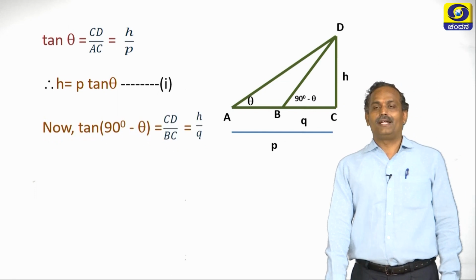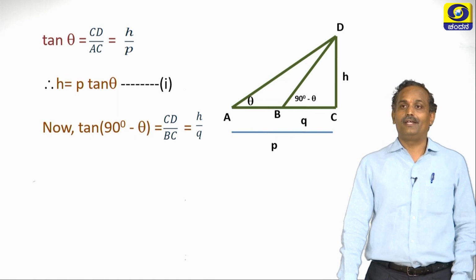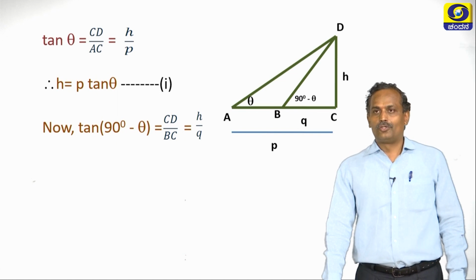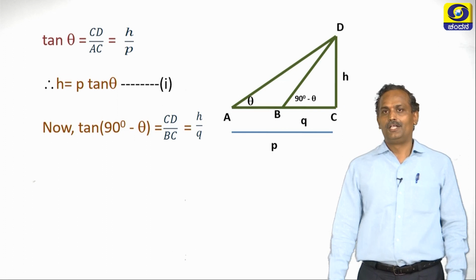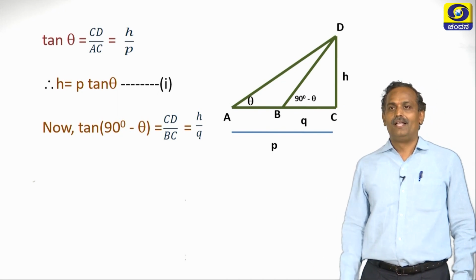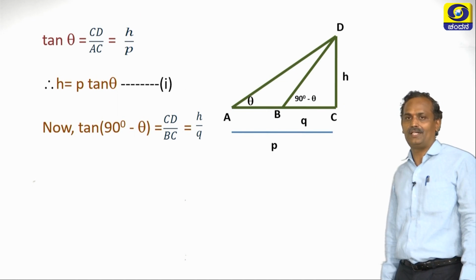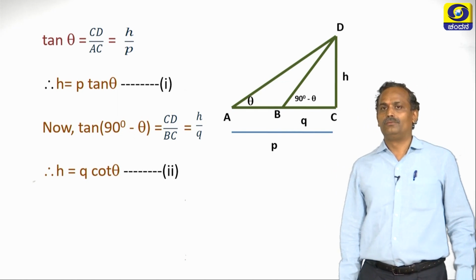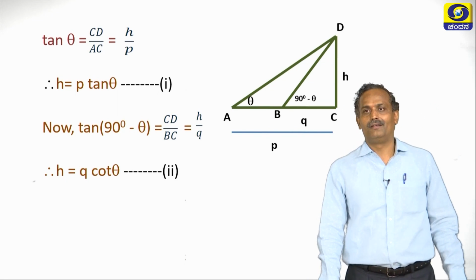Now let us find tan 90 minus theta. What is tan 90 minus theta? So we have to recall complementary angles. So tan of 90 minus theta is cot theta. So tan of 90 minus theta in triangle DBC is H by Q. We have assumed those values, it has been given. Now cot theta is nothing but H by Q. So let us cross multiply Q, thereby H is nothing but Q cot theta.